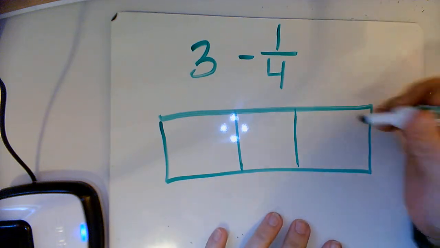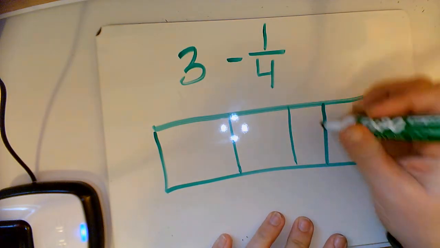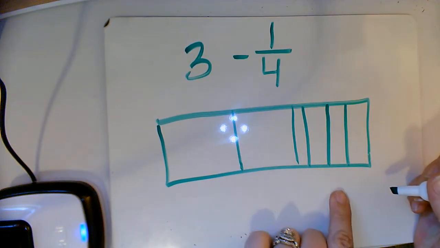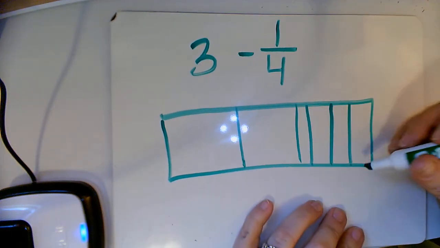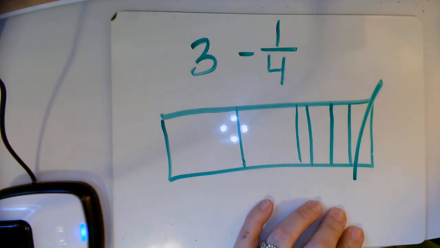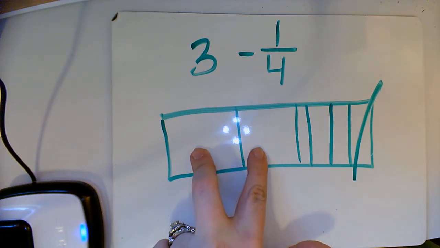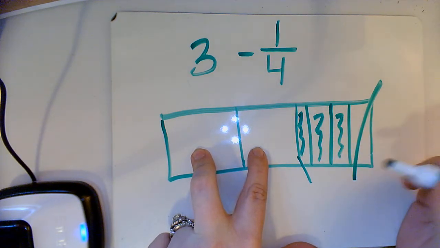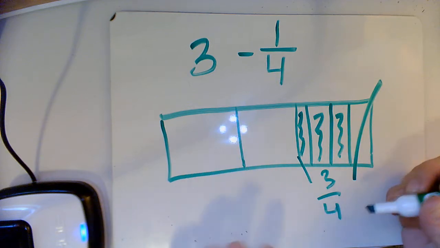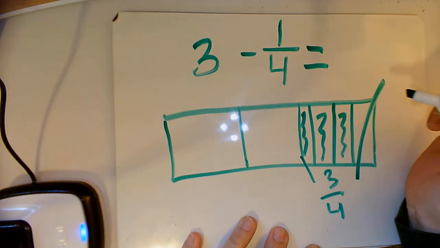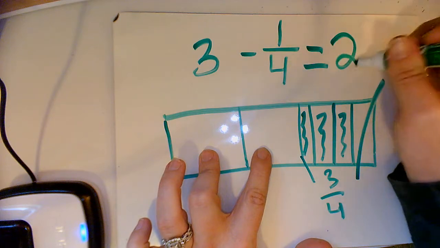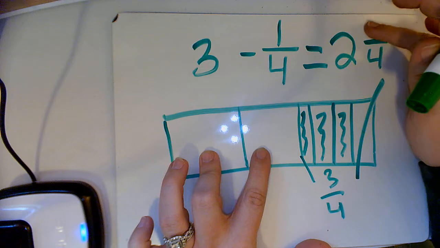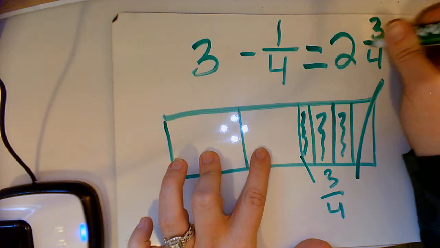I'm going to convert one of those into fourths. Okay, so here's my 3, but I have one of them in fourths, and I'm going to take one of those away. So now I have 2 and 1, 2, 3/4. So 3 minus 1/4 becomes 2 and 3/4.